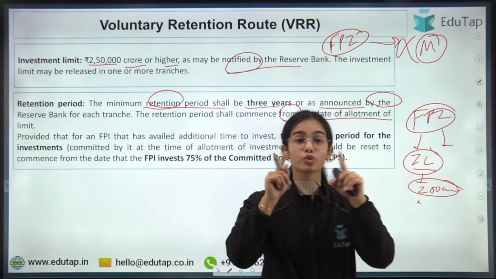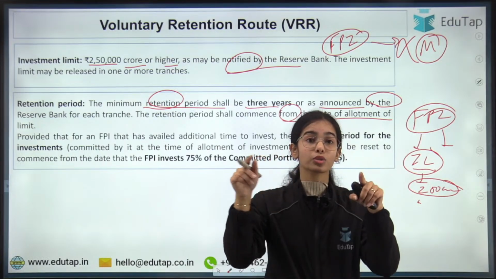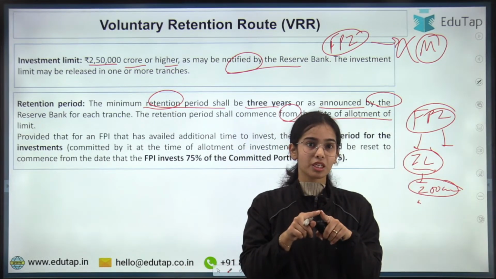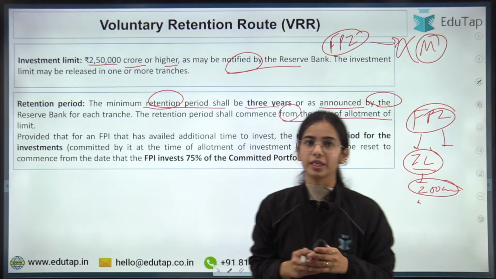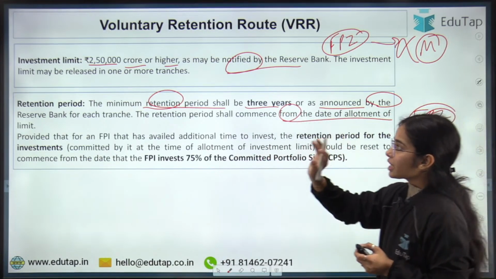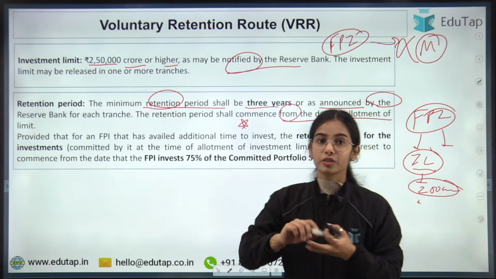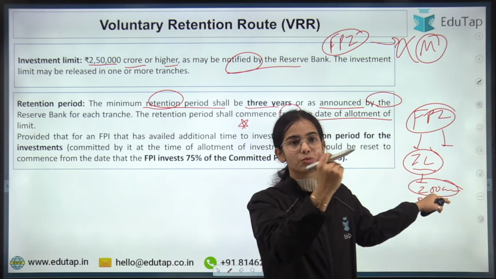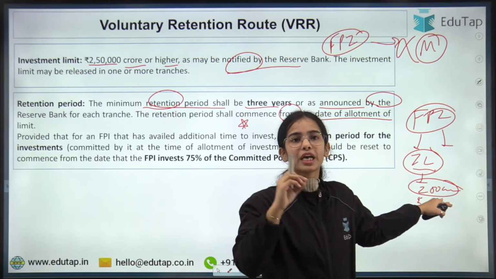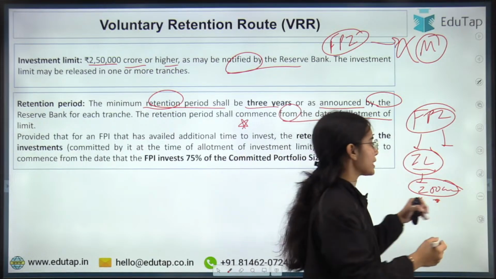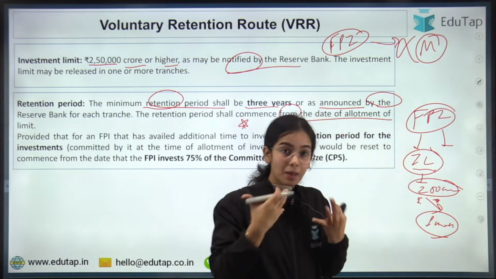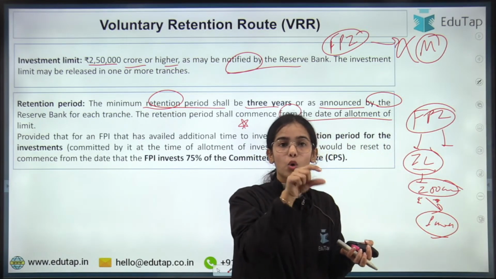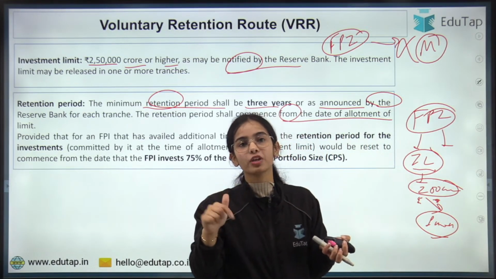Because 2,50,000 crores is the total investment limit, for a single FPI there are different limits that are notified. Now the retention period will start. This is the investment limit that has been notified to the FPI. The FPI will invest this money, let's say, in the next 1 month. When the investment has actually happened, from then onwards the retention period will be counted.